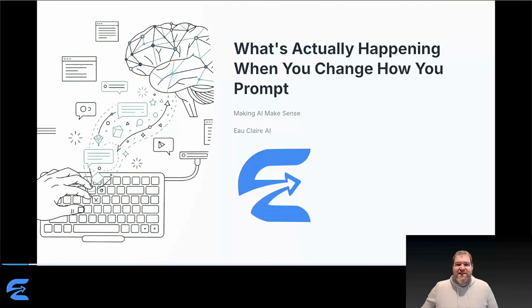Because here's the thing, the internet is flooded with prompt tricks and tips and magic phrases, but almost nobody explains what actually happens when you change your prompt. Why does rewording something make the output better? Why does the same tip work in one situation and completely fail in another? Once you understand the mechanism, you won't need to memorize formulas. You'll be able to construct effective prompts for any situation. Let's figure out how this actually works.